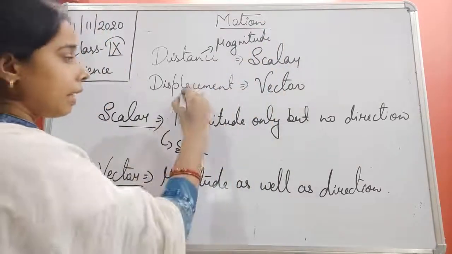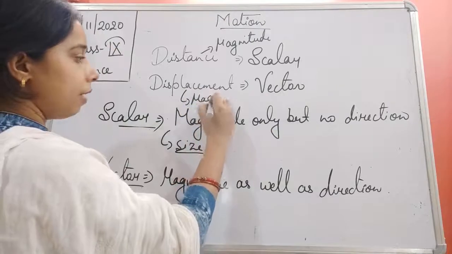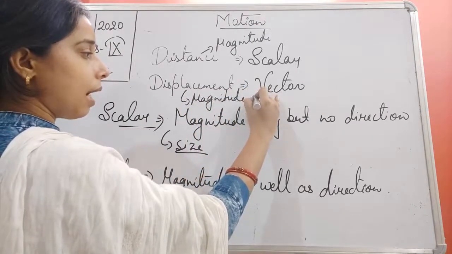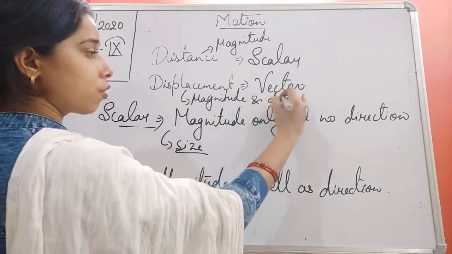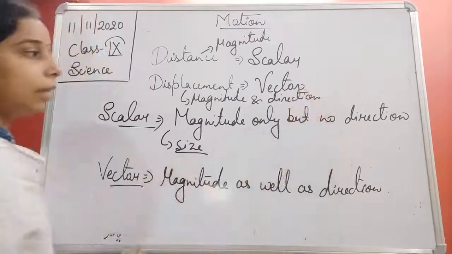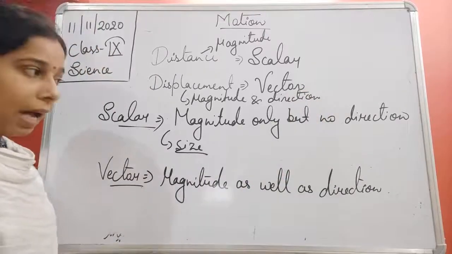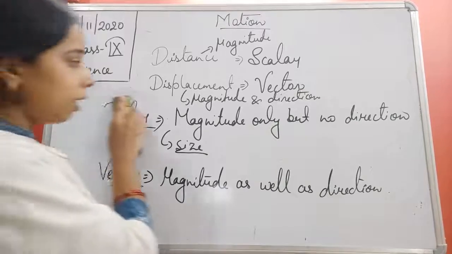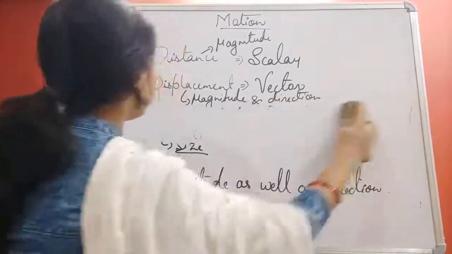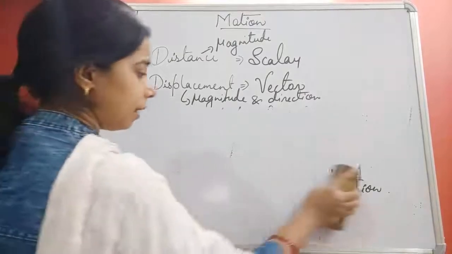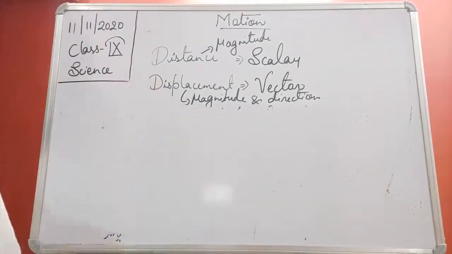But in case of a displacement, it is having magnitude as well as direction. So magnitude and direction both are there in case of a displacement. I'll tell you with the help of an example, then you will be able to understand it properly, how we can say that a distance is a scalar while a displacement is a vector.